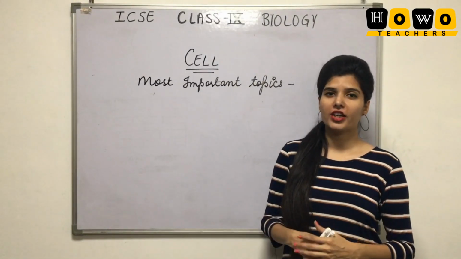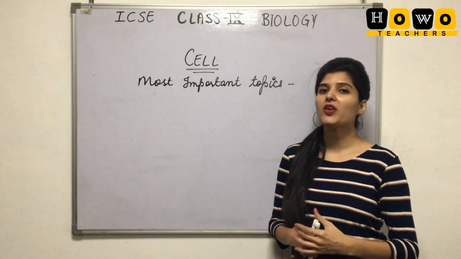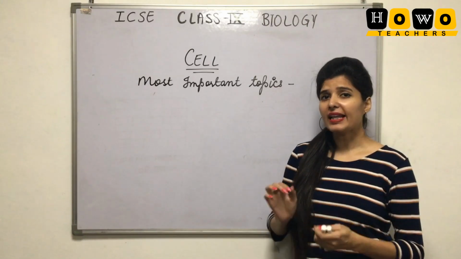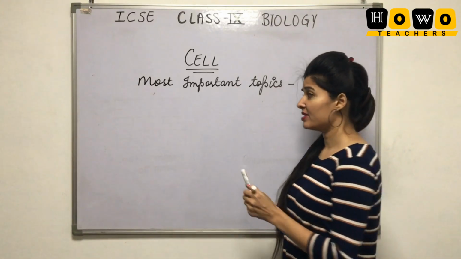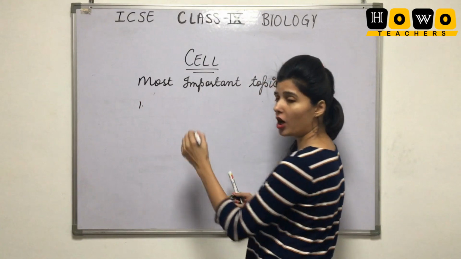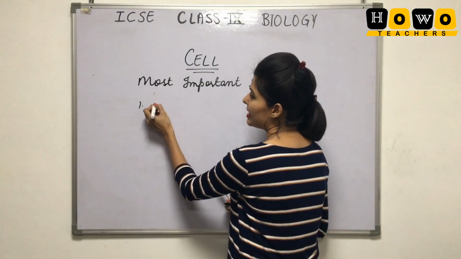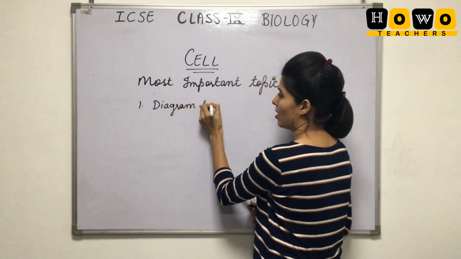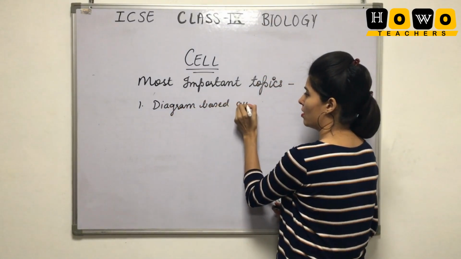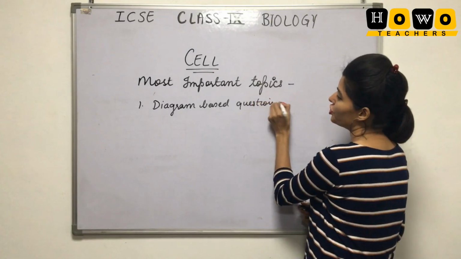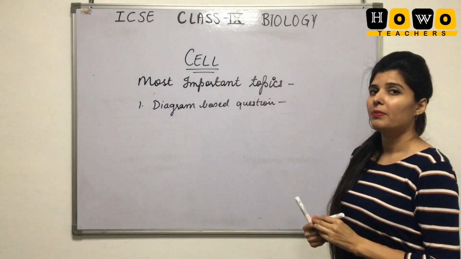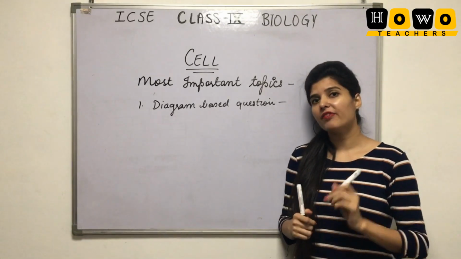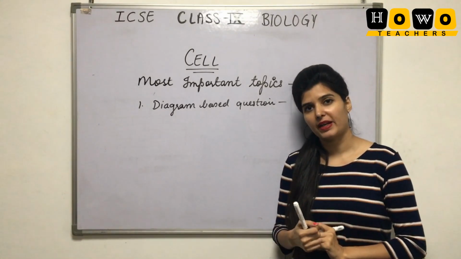Students, whether we are talking about short questions or long questions, the chapter is important in both cases. And the best part of the chapter is that it consists of lots of diagrams. A diagram based question is sure to come in the exam. From the cell chapter, either plant cell or animal cell, one diagram based question is expected.